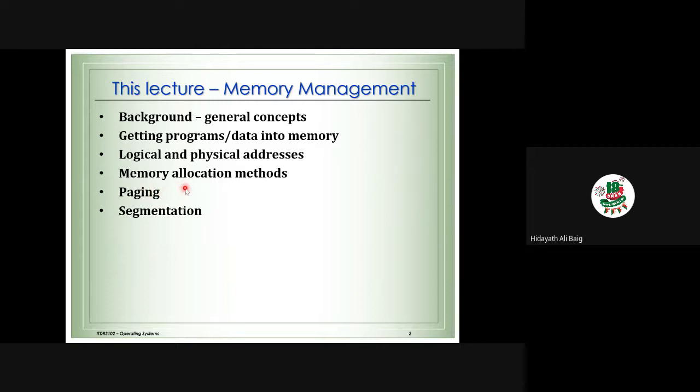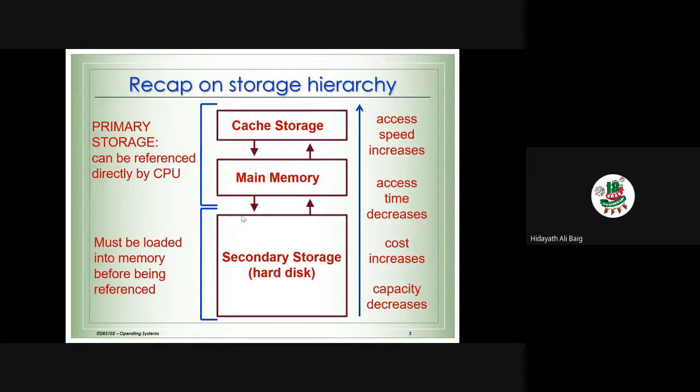So what do we mean by paging? What do we mean by segmentation? We are going to understand that in this lecture. But today I will try to speak only about the background concepts. Maybe I will cover up to this point today. Then paging and segmentation we will see in the next lecture. So this lecture and the next lecture are connected to memory management. Okay, so let's get into the concept.